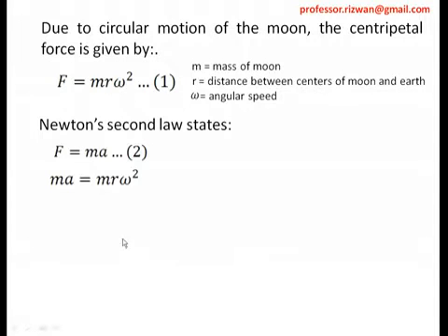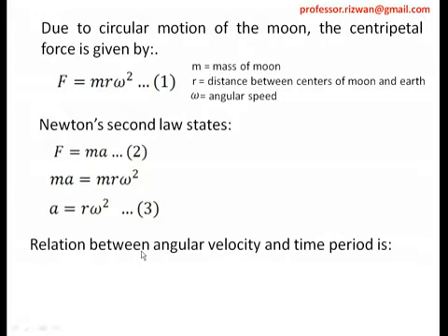So here will get cancelled, and I will get a is equal to r omega square. So this is the formula which I got, a is equal to r omega square. Further, what is omega? Omega is basically the angular velocity. Now what is the velocity? Velocity is distance upon time. So angular velocity is angular distance upon time. So omega is equal to 2 pi, angular distance upon time. Time is period to complete one revolution. So omega is equal to 2 pi upon T.